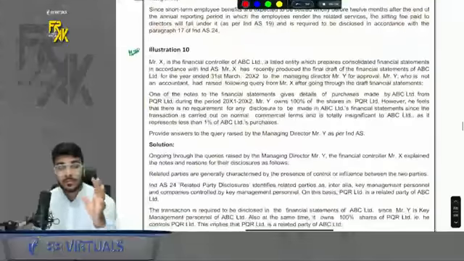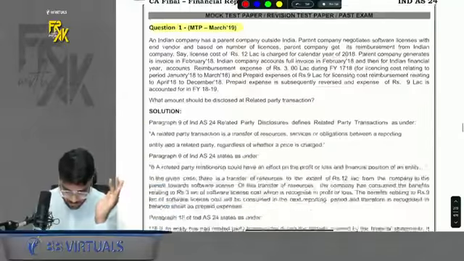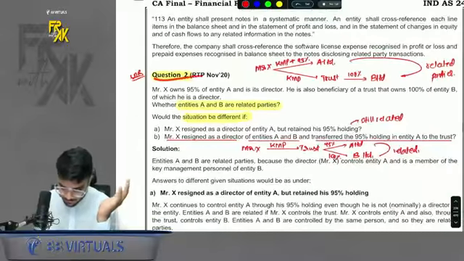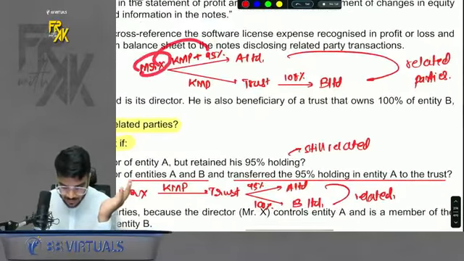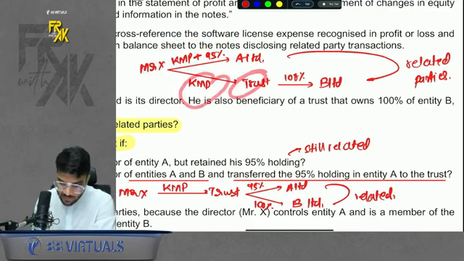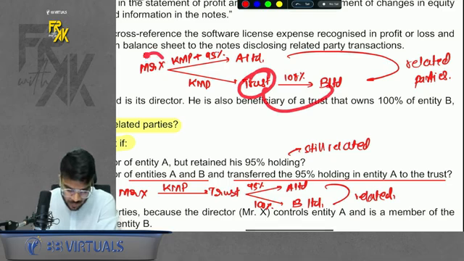Then for the remaining questions, please do give a read. I'm just taking up the important ones. Here question number 2: X has control in one company and is a KMP in the trust, and the trust has a subsidiary. If X is related to the trust, that also includes the subsidiary. So X will also be related to B Limited.